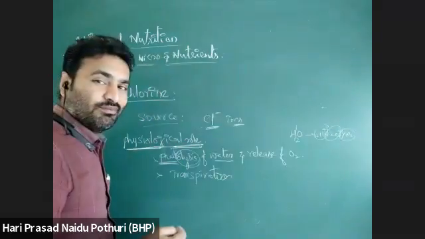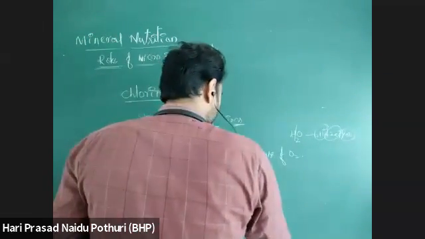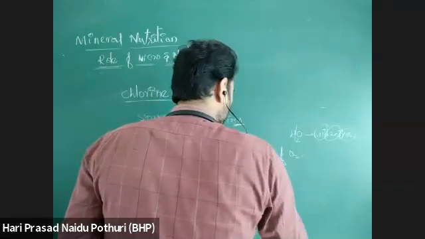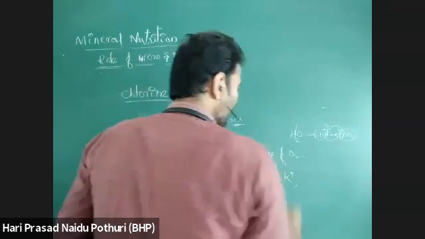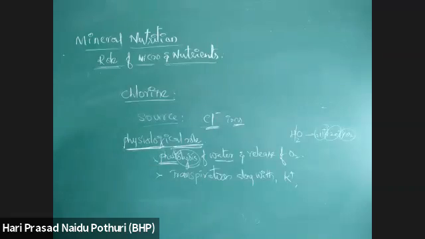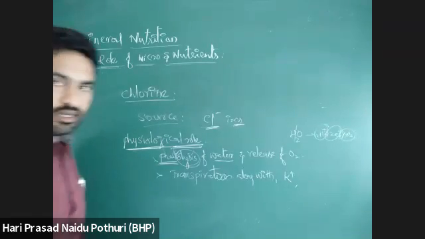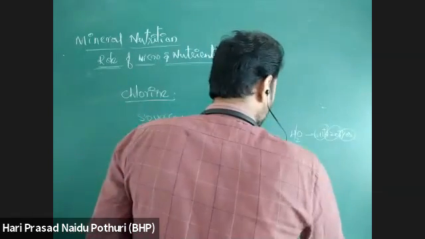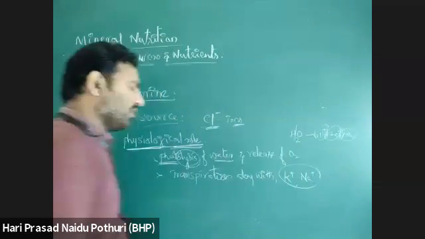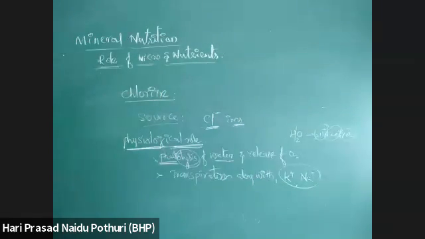Transpiration is carried by what? Usually potassium, K+. Potassium ions and sodium ions are involved in transpiration. So along with sodium and potassium, chlorine also is involved in transpiration, the opening and closing of stomata.